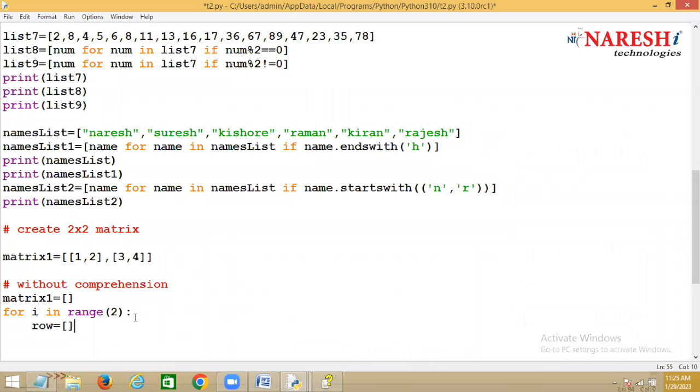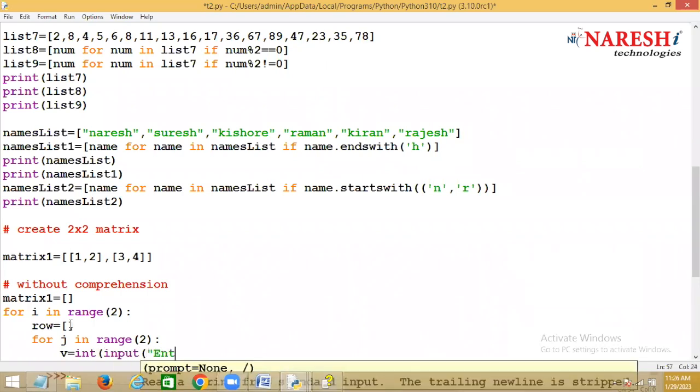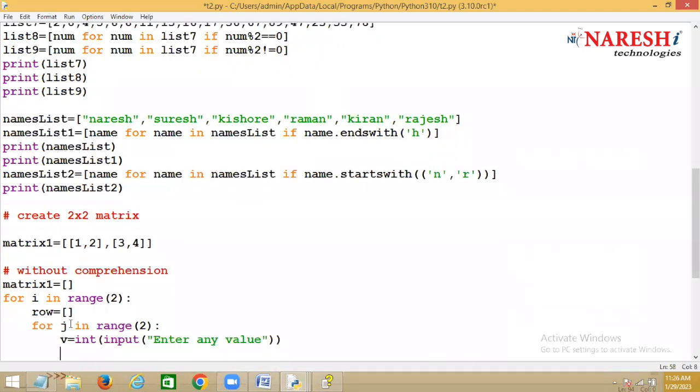Now tell me, this for loop gets executed how many times? 2 times. Means how many rows will be created? 2 rows, right? In each row, I should add how many values? 2 values, right? So input a value. Input, enter any value.